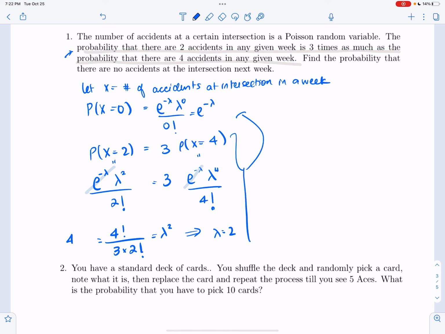Use that in here, and this is e to the minus 2, or 1 over e squared. That is the final answer. Okay? I hope that made sense. All right, let's look at the next question.